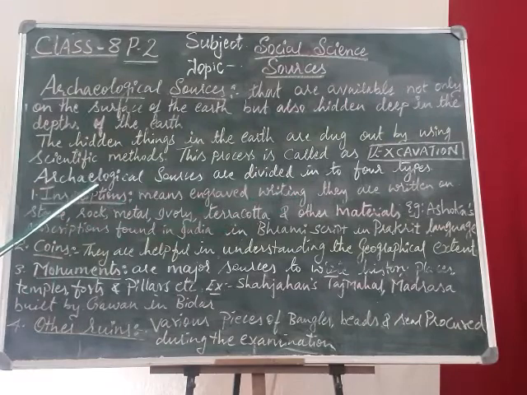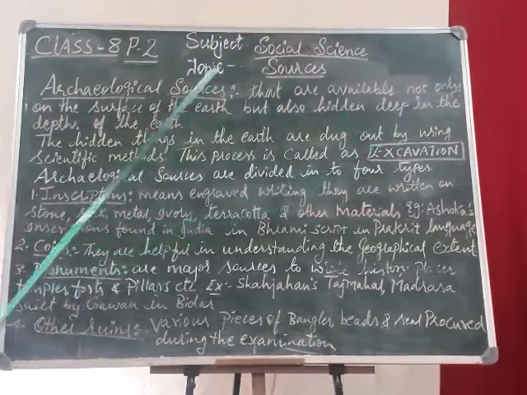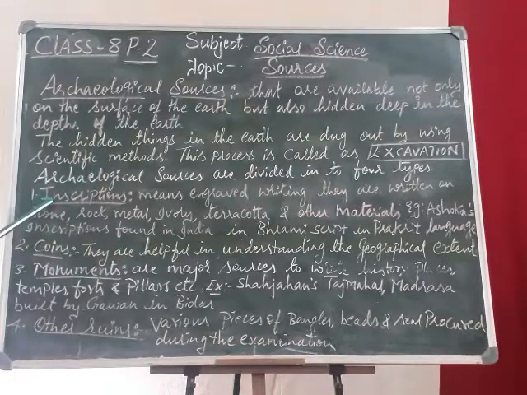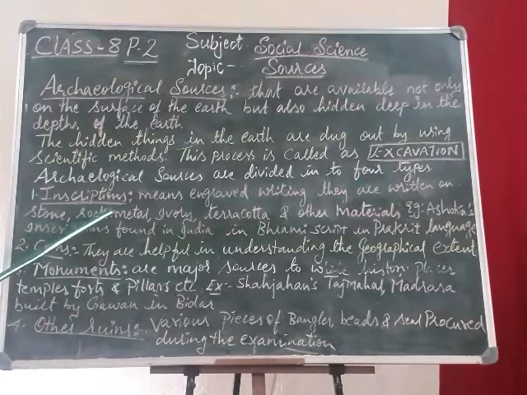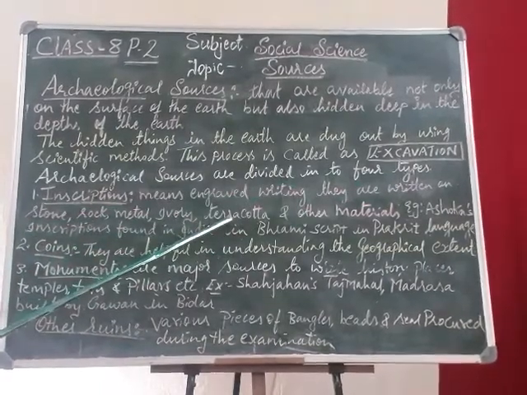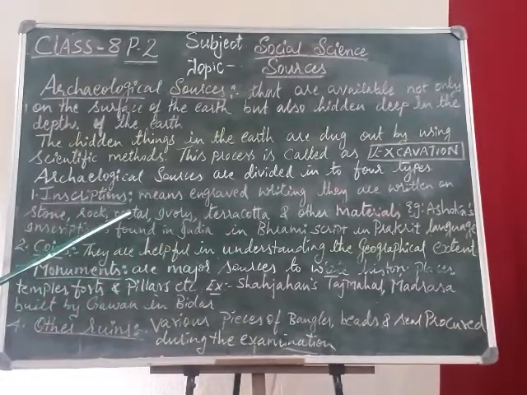Then comes archaeological sources, which are divided into 4 types. What are those? Inscriptions, coins, monuments and other ruins. Okay children? Inscriptions. What are inscriptions? Inscriptions means engraved writing. They are written on stones, rock, metal, ivory, terracotta and other materials. Now we have different types of books and pens and everything, but in those times a person did not have them, so he used to maintain this.